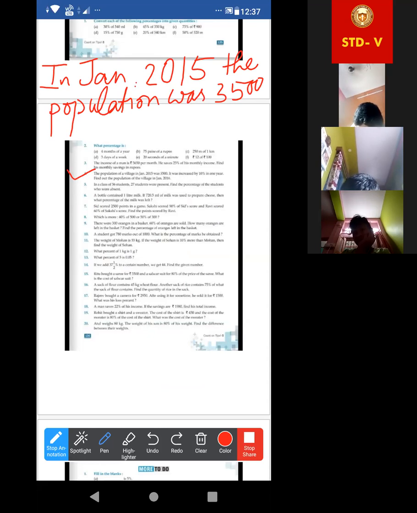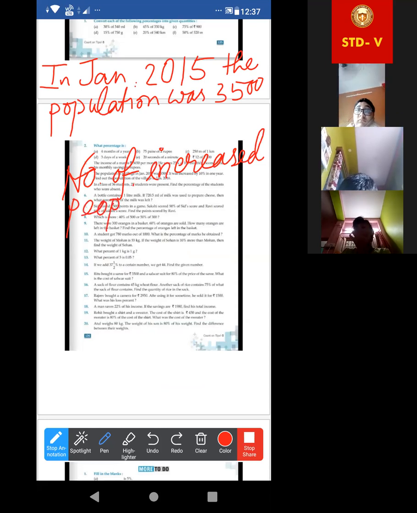Done? It is increased by 10%. So directly I am writing, number of increased people is equal to 10% of 3,500.